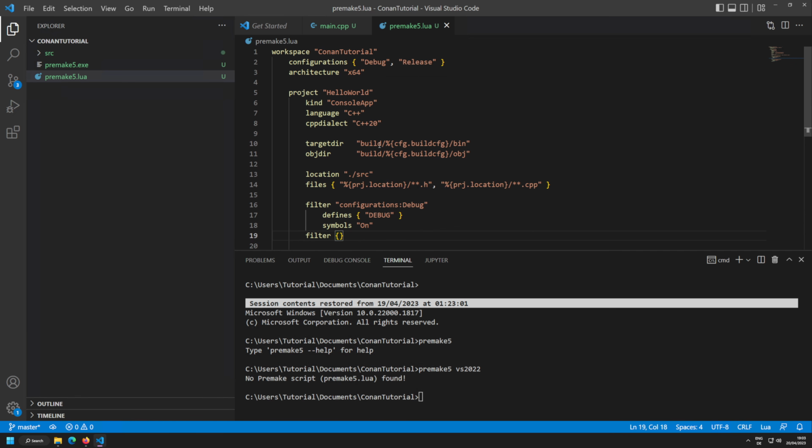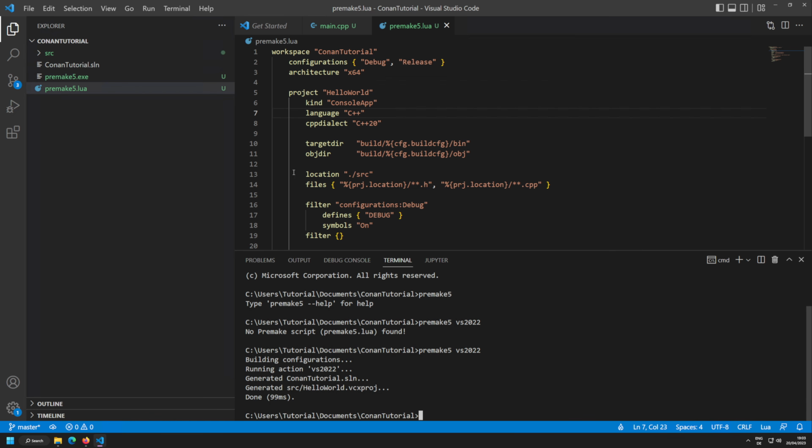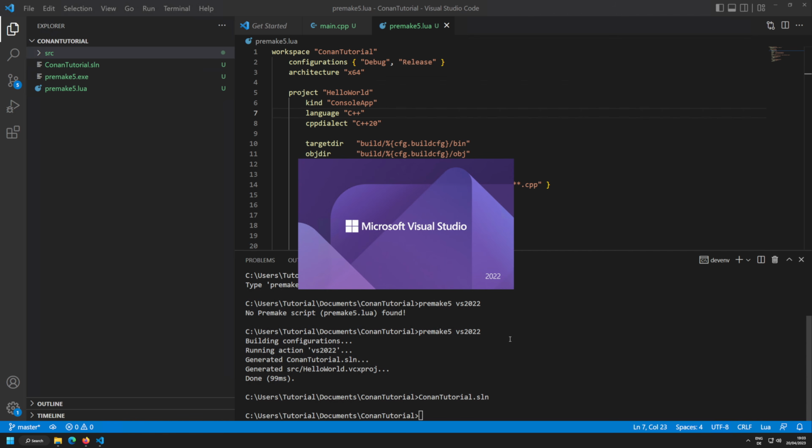All right, so this is everything that we should need to generate ourselves a basic Conan solution, so a pre-made solution. So that's everything that we can do. Let's run this. Now we have the Conan tutorial.sln and the hello world.vcx project. So if I do Conan tutorial.sln here in the console, it should open up Visual Studio and we should be able to run the project. And after that, we can then integrate Conan into our project.